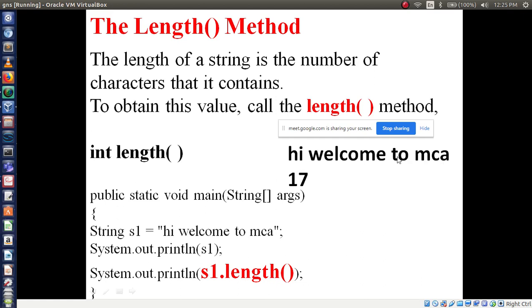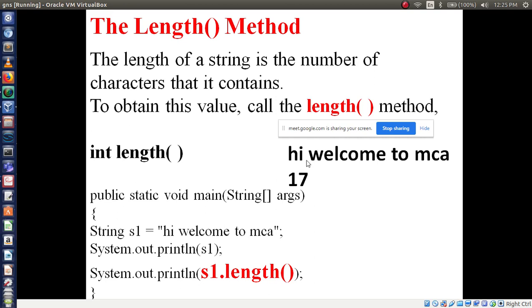Here 14 characters are there, but the output I am getting is 17. Why? See, all of you.